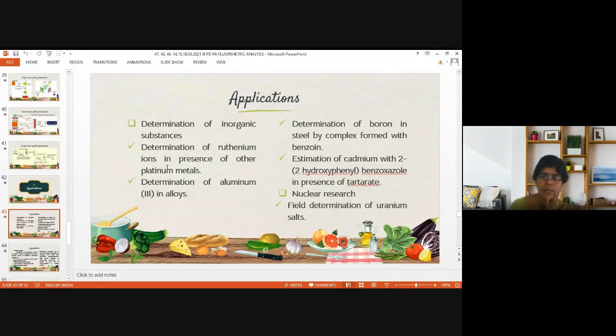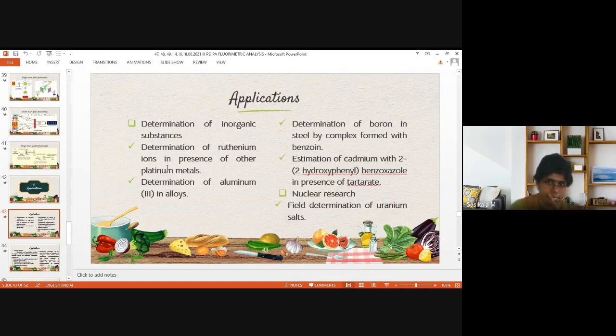If you search Google for fluorimetric analysis of inorganic substances PDF, you will get articles. Read the abstract, where you can find the lambda excitation and lambda emission for that inorganic element, and quote it as an example.